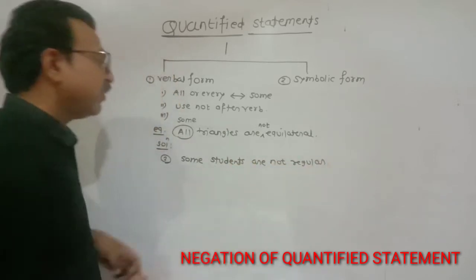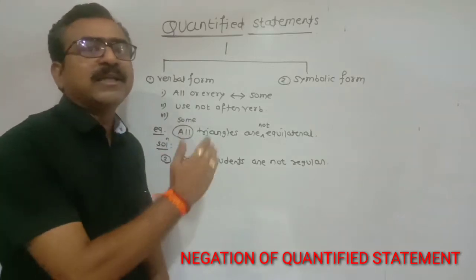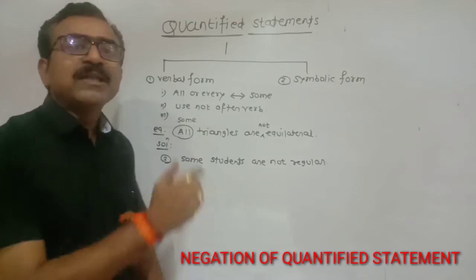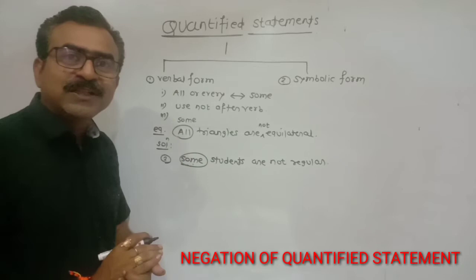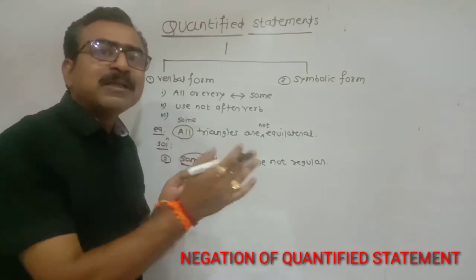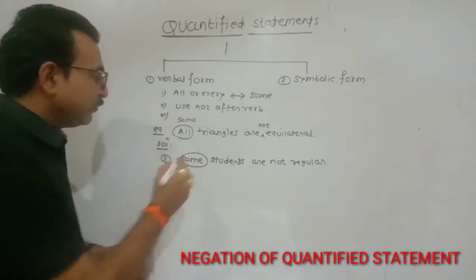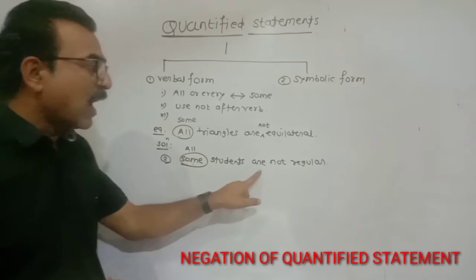Some students are not regular. And your question is write its negation. So students, in this statement some is present. So according to our first rule, some is replaced by all. So in place of some, write down all. Students are not.